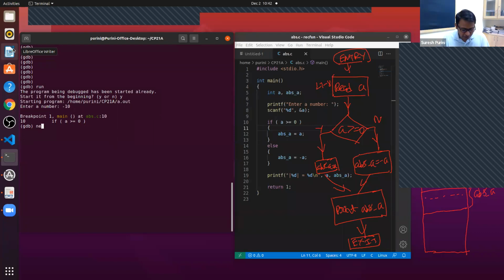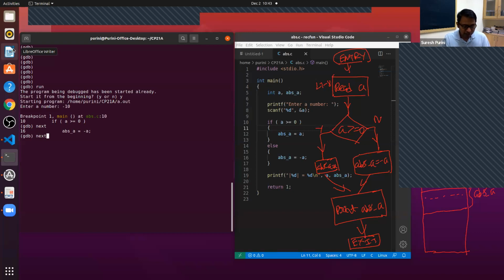So if I execute this, where will the control transfer go to after this? Some of you are curious about what is this control transfer. Control is the next instruction that the program, or the processor, has to execute. That is what is called control. So what will be the line, 16? Not line 12, because A is equal to minus 10. Since the condition is not satisfied, we go to line number 16, the else part.